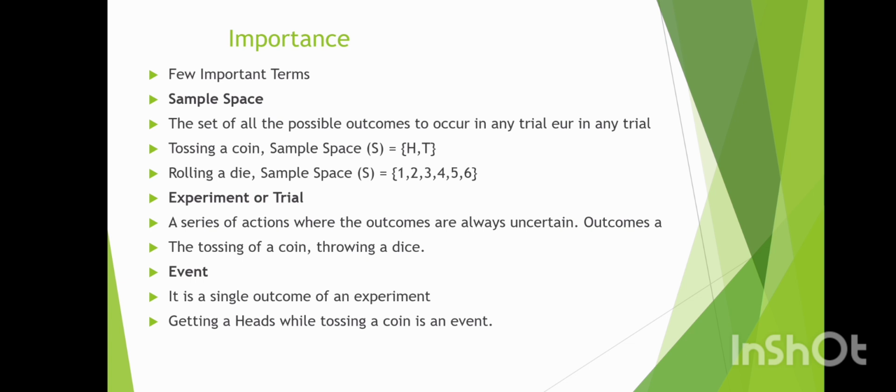An event is a single outcome or a set of outcomes of an experiment. For example, getting a head while tossing a coin is an event, and rolling a 6 on a die is an event. Getting an even number, 2, 4 or 6, on a die roll is also an event.